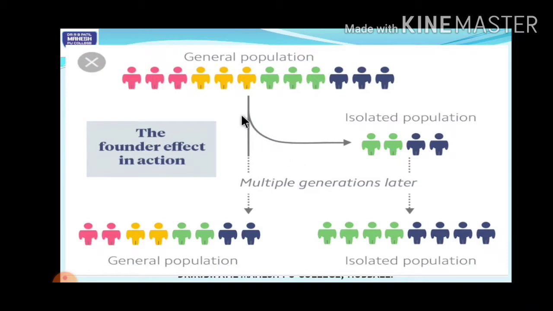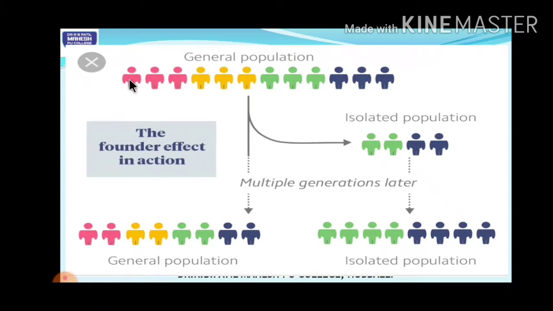Think you have a huge population of human beings here. You can see some human beings are pink, some are yellow, some are green, some are blue. If you observe this number of humans here, what is the gene frequency of them? It is 25% pink, 25% yellow, 25% green and 25% blue.